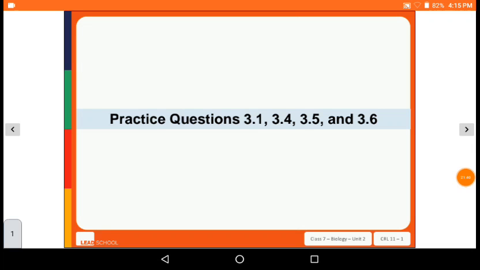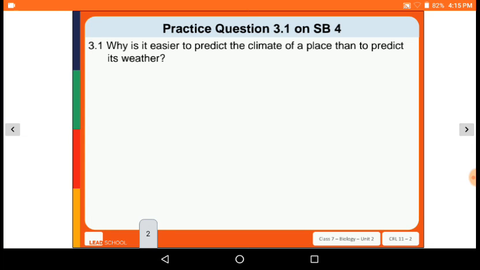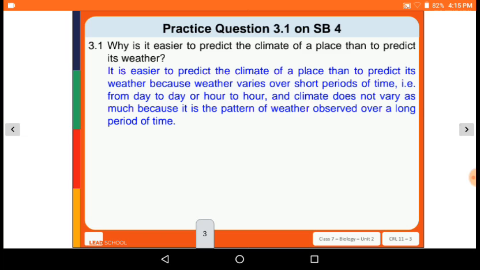So now solve practice question numbers 3, 4, 5 and 6. Why is it easier to predict the climate of a place than to predict its weather? The answer is that it is easier to predict the climate of a place than its weather, because the weather varies over short periods of time, that means from day to day or hour to hour, and climate does not vary as much because it is the pattern of weather observed over a long period of time.